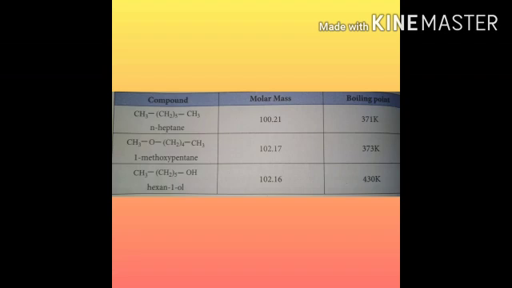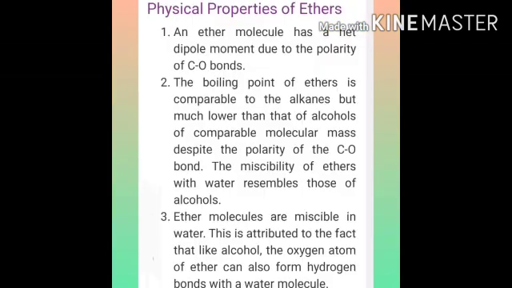Hexan-1-ol, that is alcohol compound. These three compounds have nearly the same molar mass, 102. 1-methoxypentane boiling point is slightly greater than N-heptane but lower than hexanol. Third point, ethers are miscible with water due to formation of hydrogen bond with water.